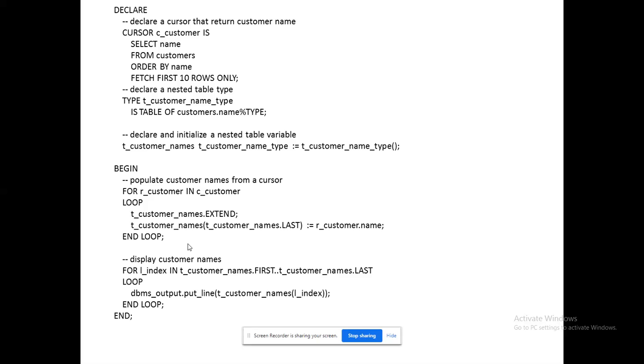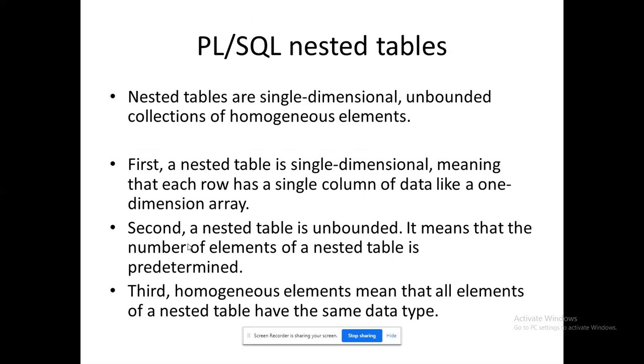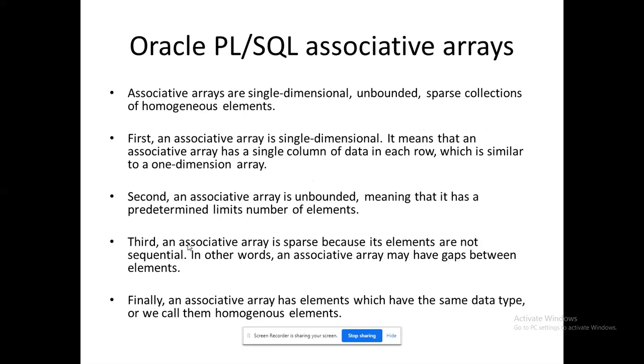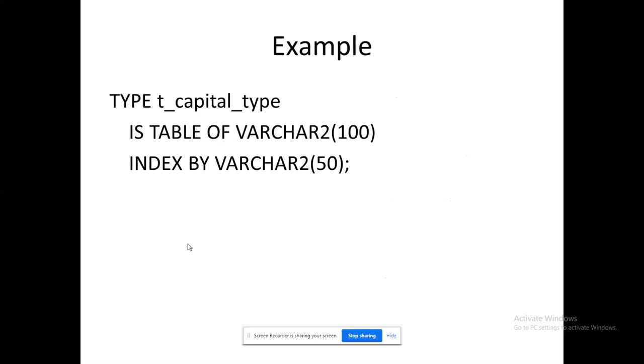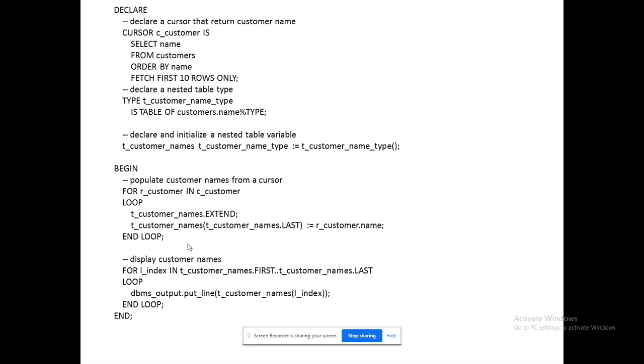So as usual, I am giving my nested table. I have given that variable, and see that here I have used the percentage type. Where I use the percentage type, let me remind you: the first thing you come across is where I have to use my percentage type, when the size of the column in the database is unknown. In that case, I have to employ the percentage type.